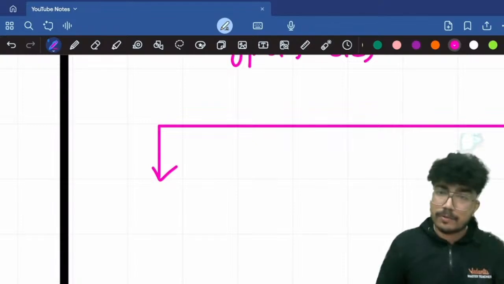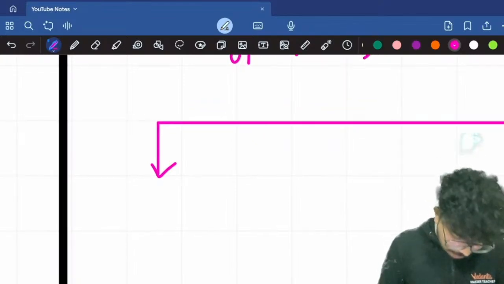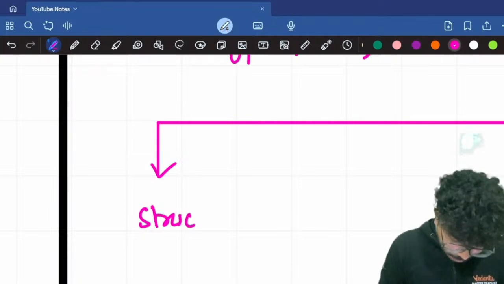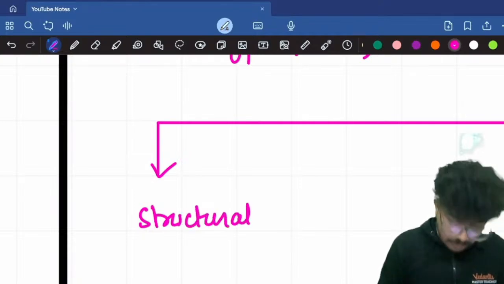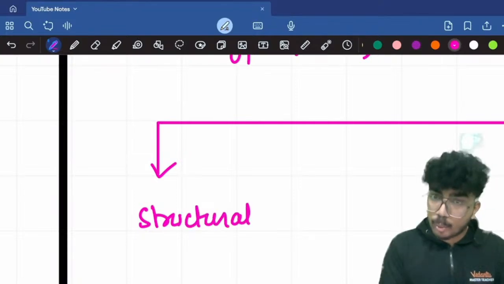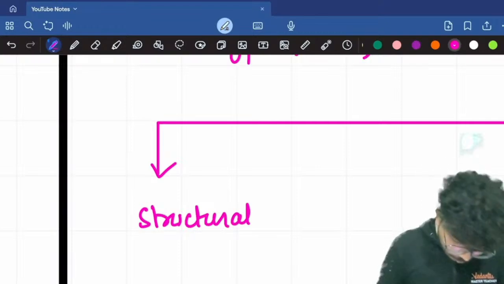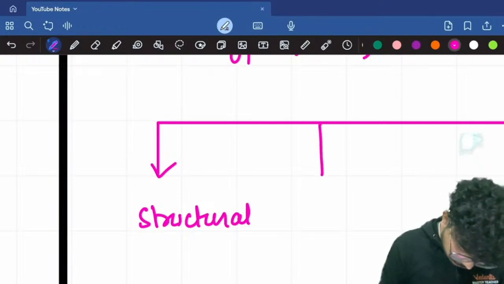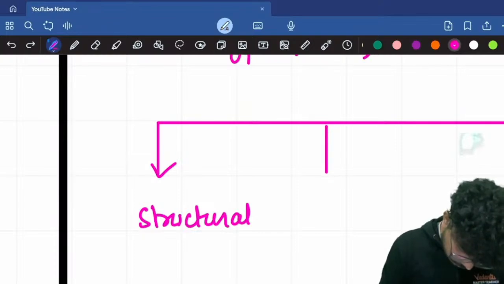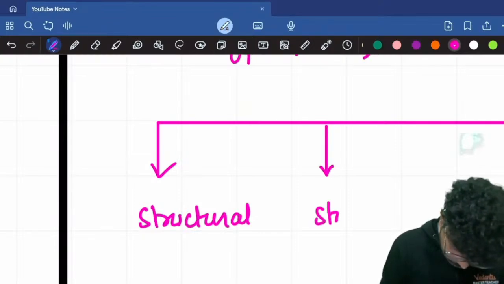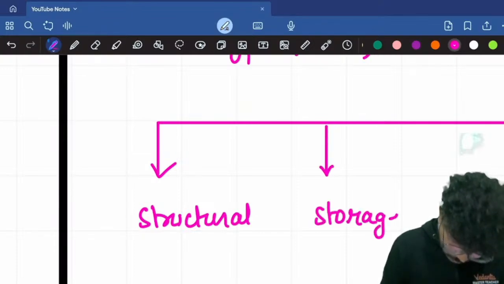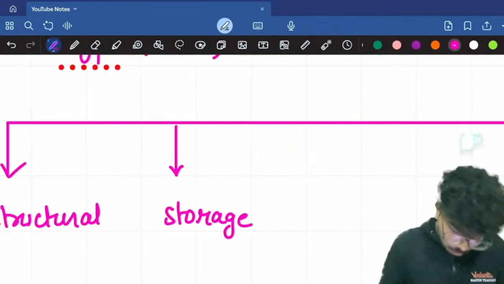First of all, it can serve structural roles, so it can be a structural protein. Next, you have the storage proteins. Next, transport.